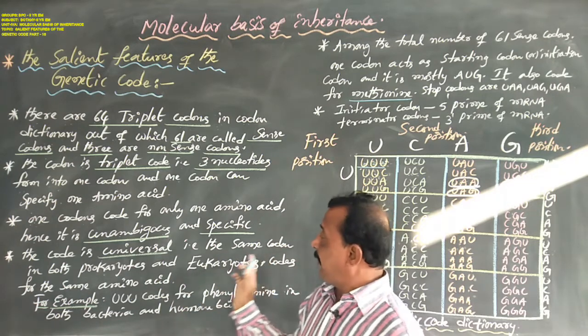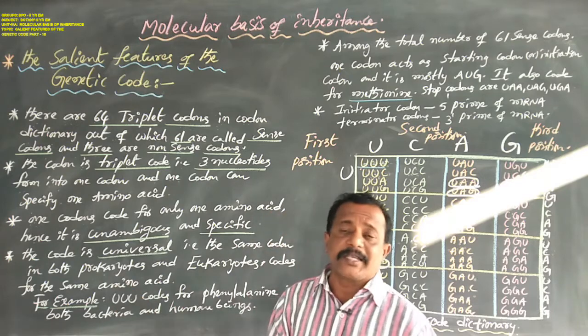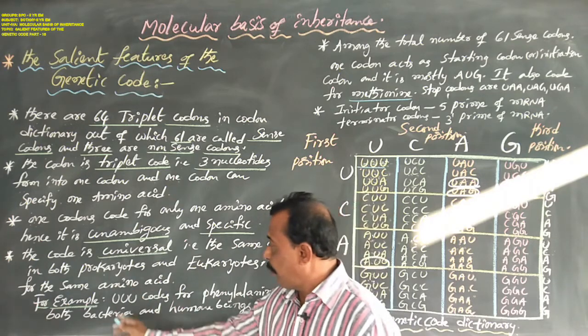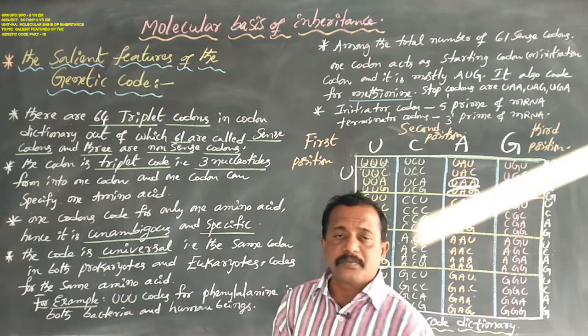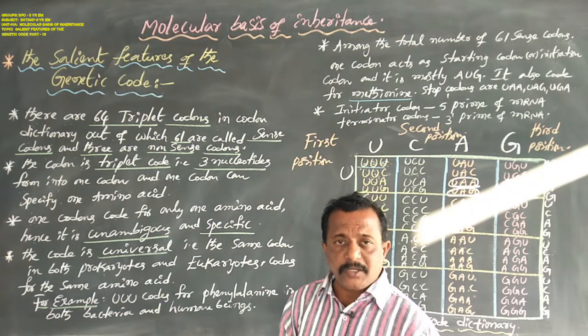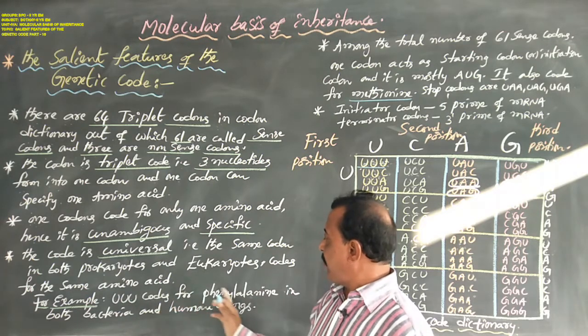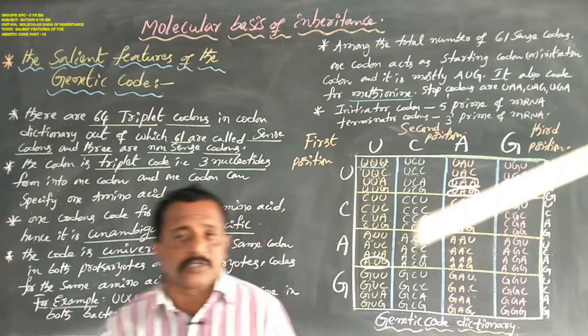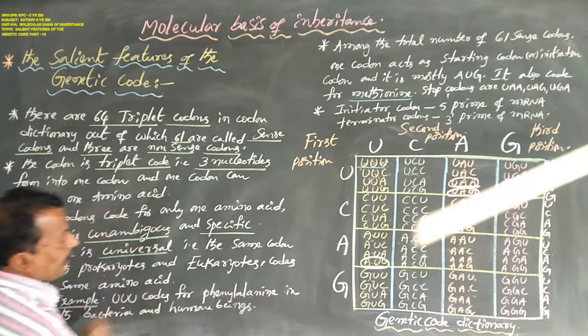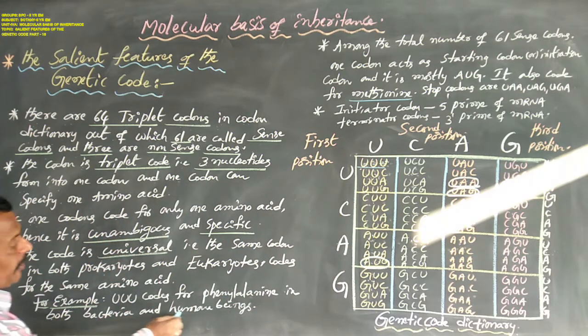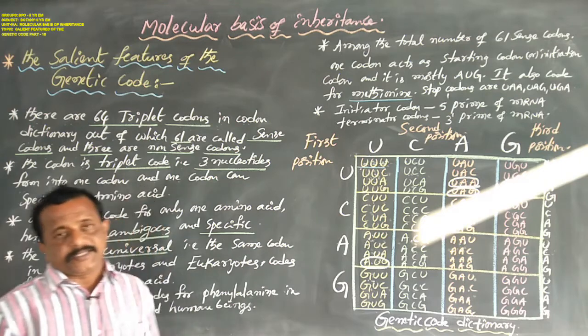For example, UUU, 3 uracil nucleotides, codes for phenylalanine in both bacteria and human beings.